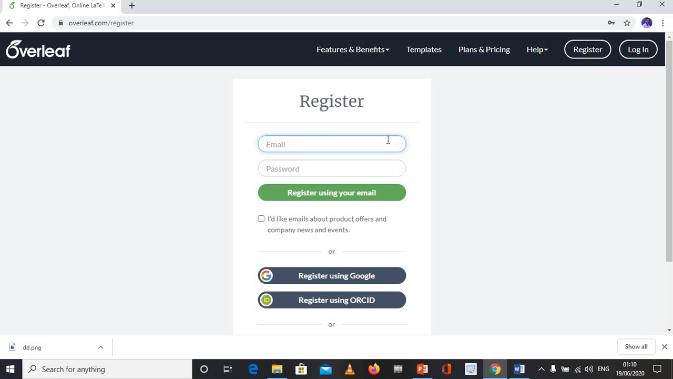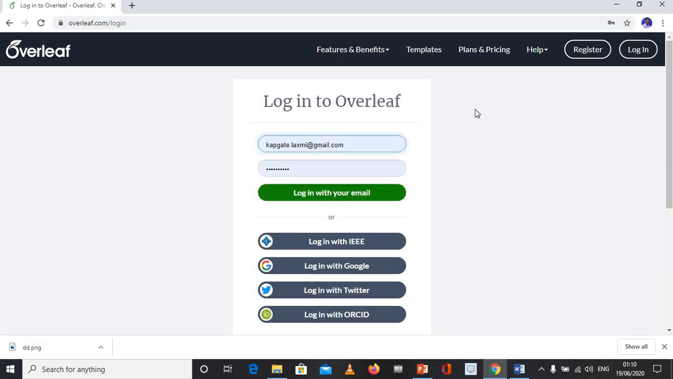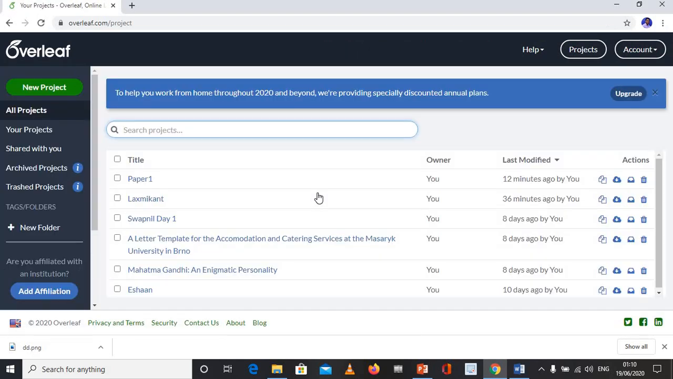When you click on register, you will find that you need to insert your email ID and your password, and register with your email, or instead of your email ID you can use your ORCID ID. I have already created my account, so let me log in with my credentials, my email and password.